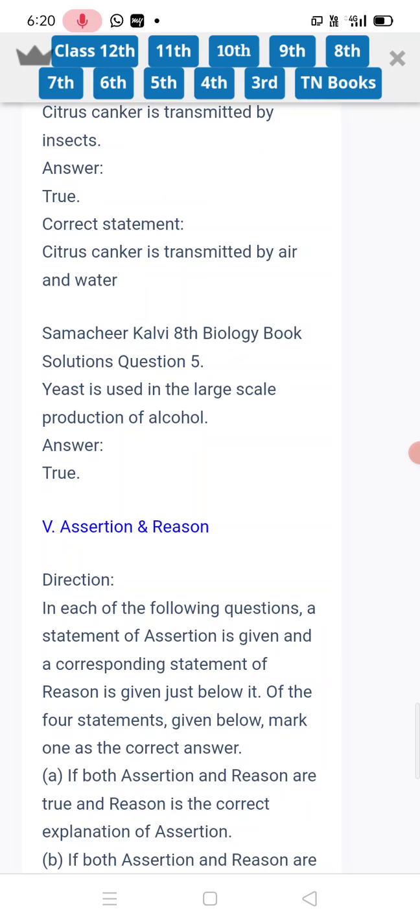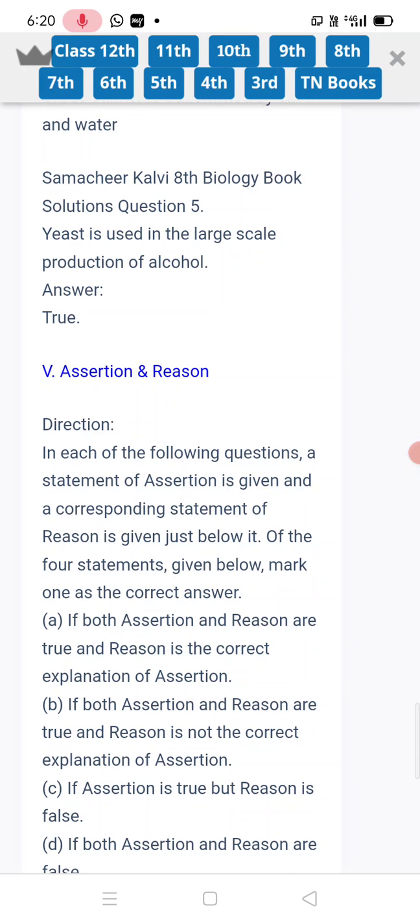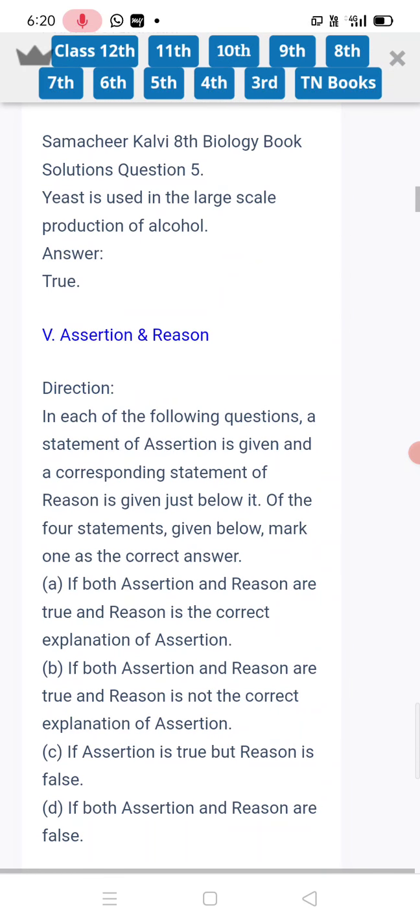below it. Of the 4 statements given below, mark 1 as the correct answer.